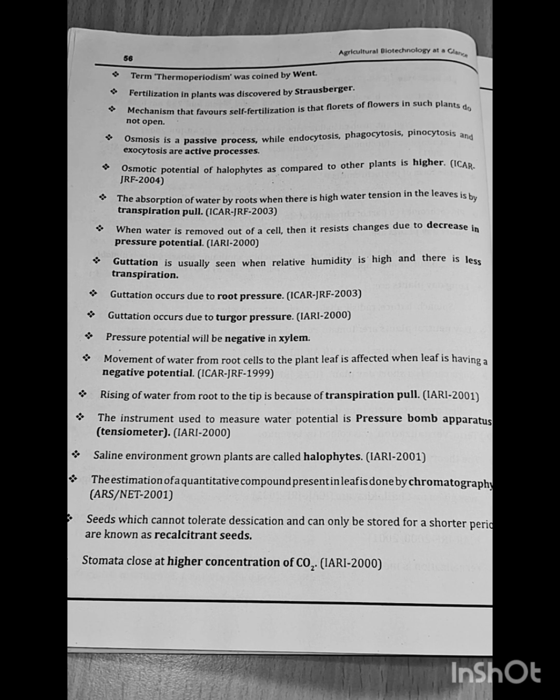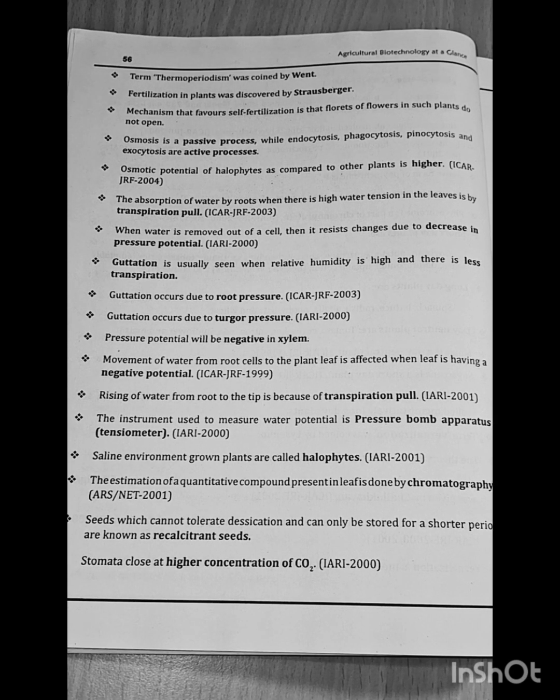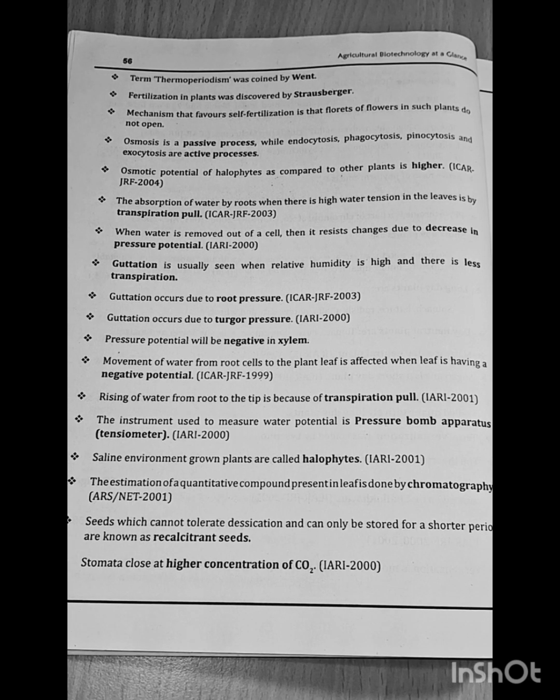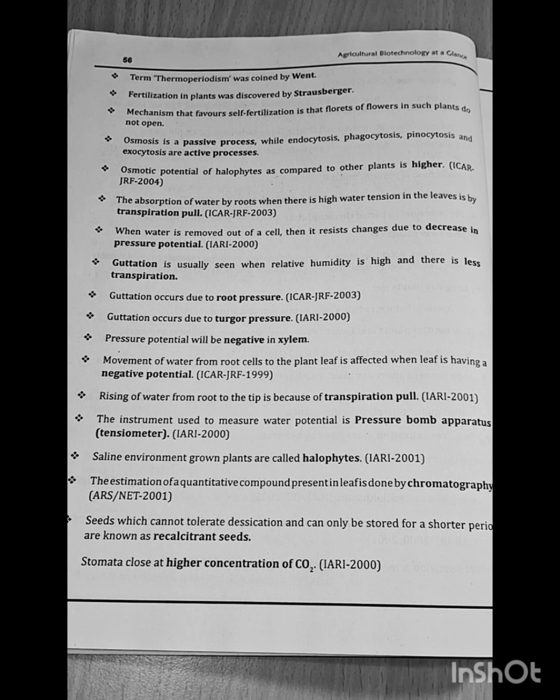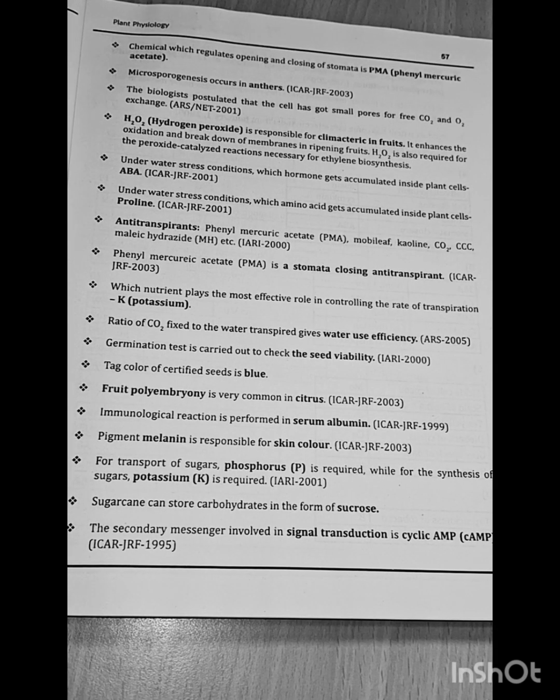Plants grown in a saline environment are called halophytes. IRI 2001: The estimation of a quantitative compound present in a leaf is done by chromatography. ARS NET 2001: Seeds which cannot tolerate desiccation and can only be stored for a shorter period are known as recalcitrant seeds. Stomata close at higher concentration of carbon dioxide. IRI 2000 question: The chemical which regulates opening and closing of stomata is PMA, phenyl mercuric acetate.